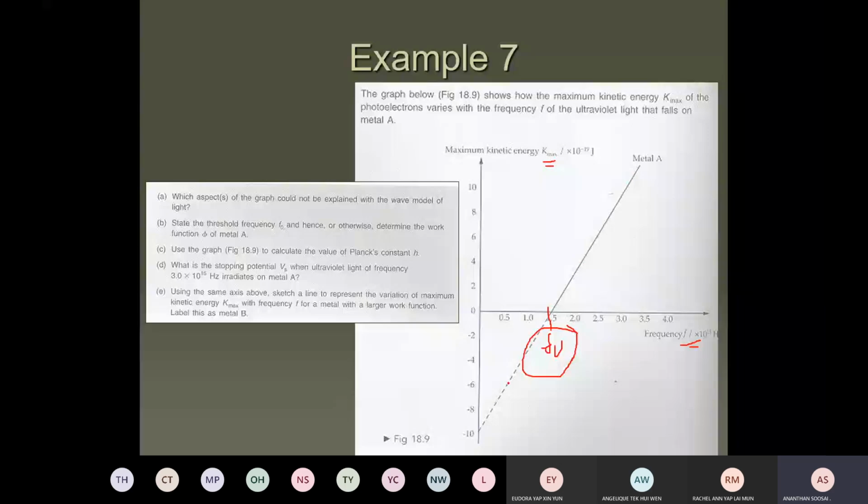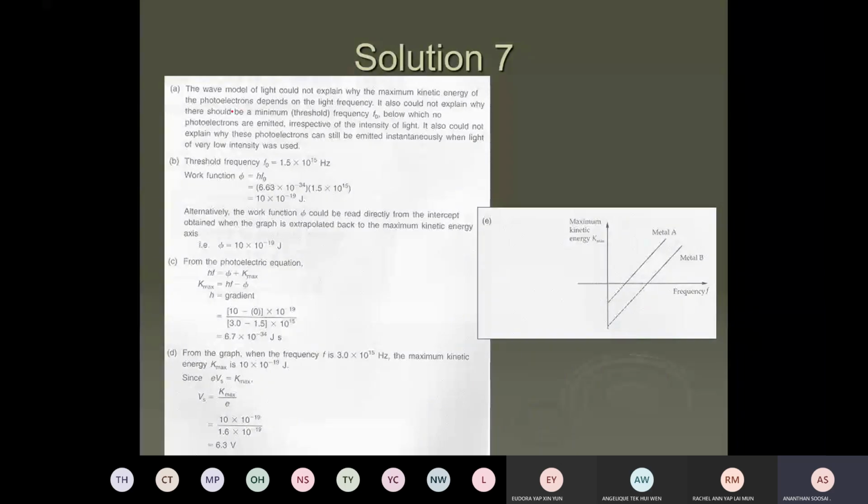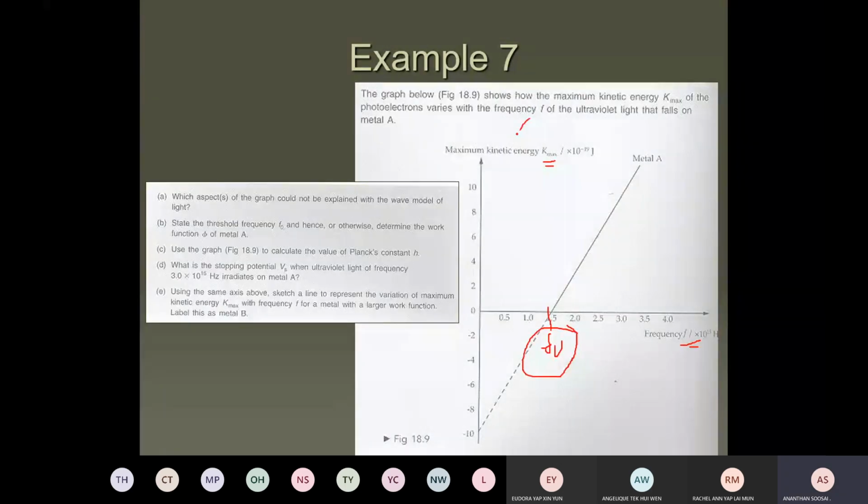The wave model of light could not explain why the maximum kinetic energy of photoelectrons depends on the light frequency. That's another factor. We also could not explain why there should be a minimum threshold frequency, below which no photoelectron is emitted. Another problem is that EK max is found to be proportional to frequency. But the wave model says kinetic energy depends on intensity, not frequency, so the wave idea fails here.